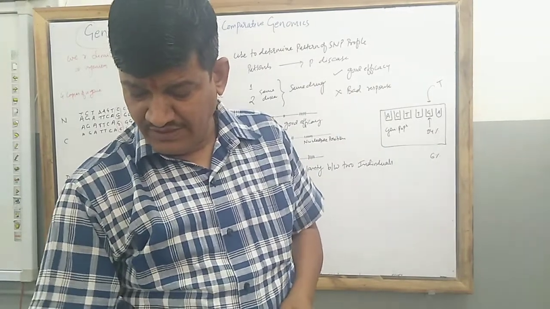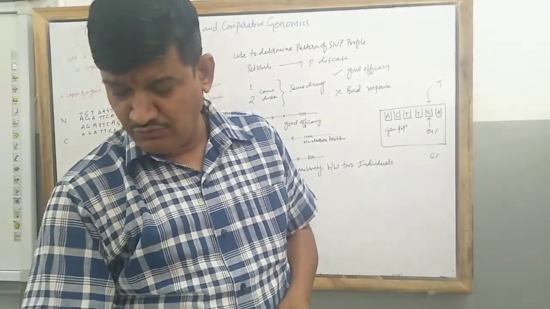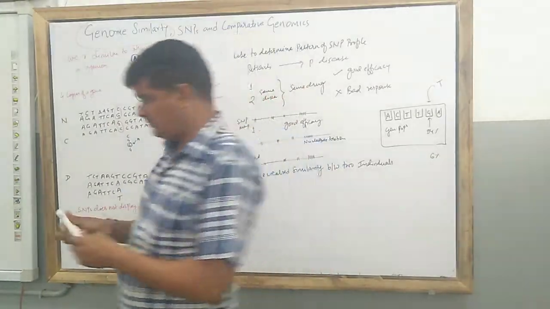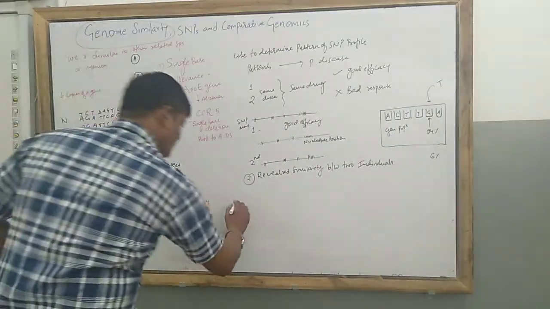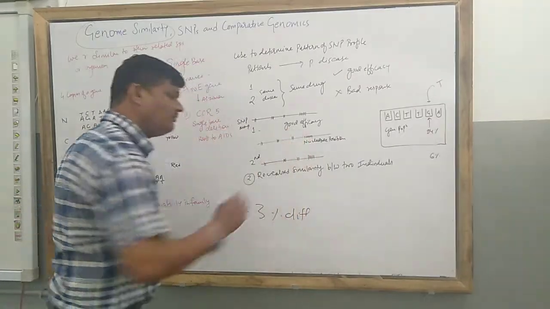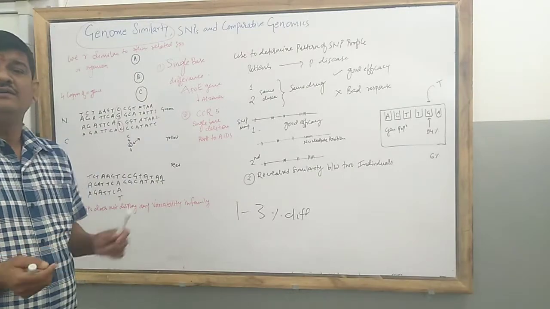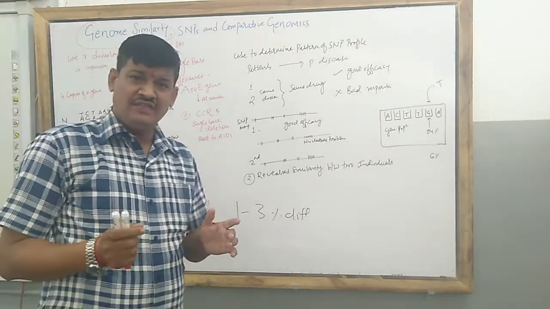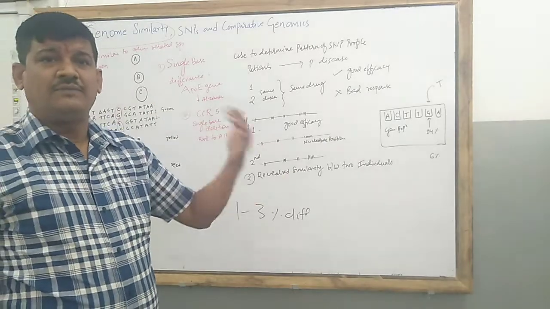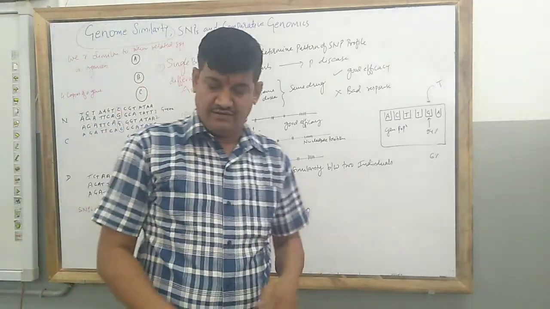There is a 1 to 3% difference in the genome of human and chimpanzee. It means that human and chimpanzee are from the same ancestor line.